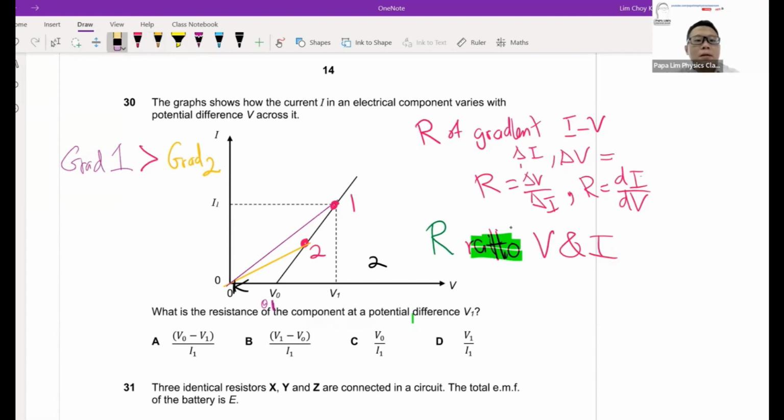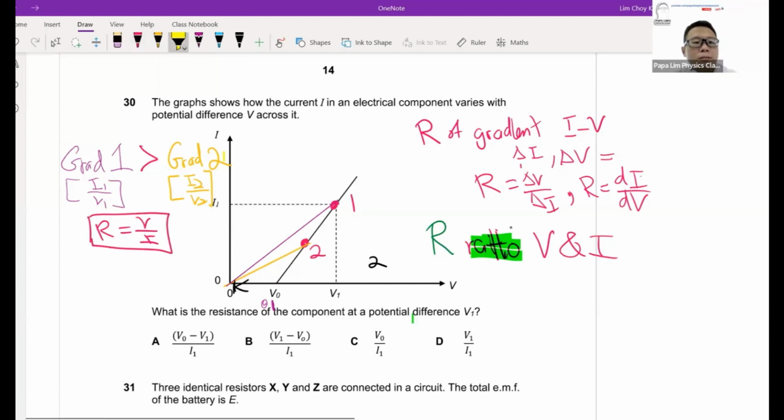Based on this question, you know that the gradient in this case refers to I1 over V1, and I2 over V2. So in this case, it means that the resistance at point 1 is actually V over I.